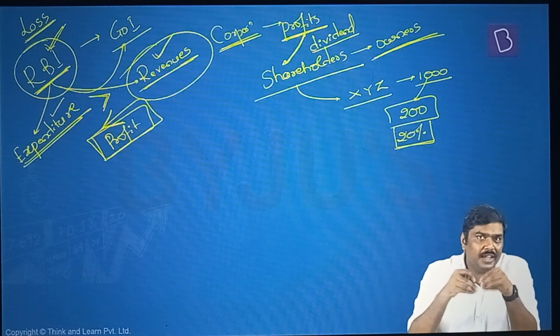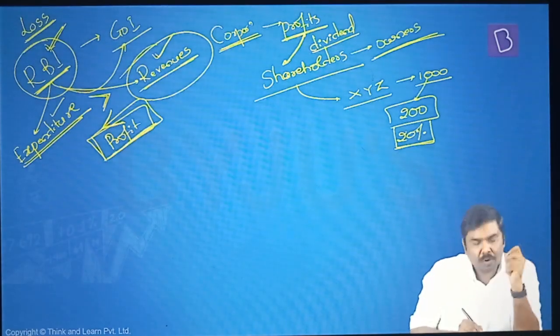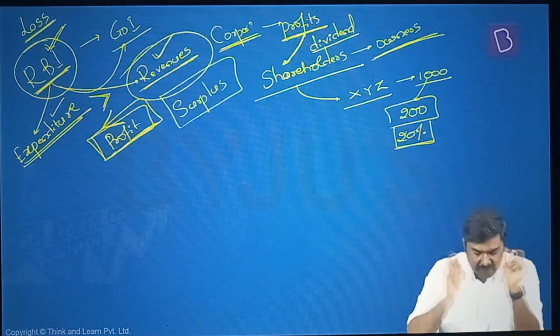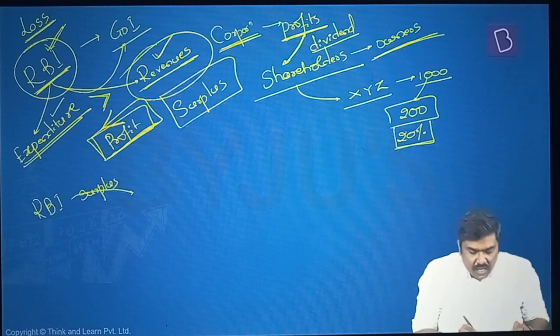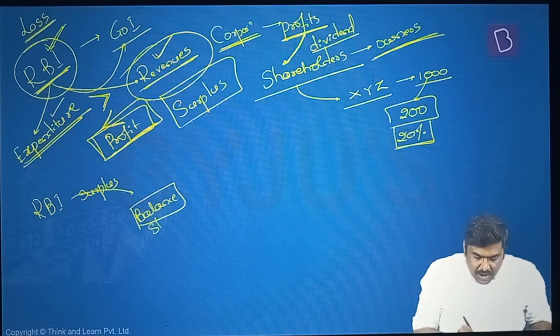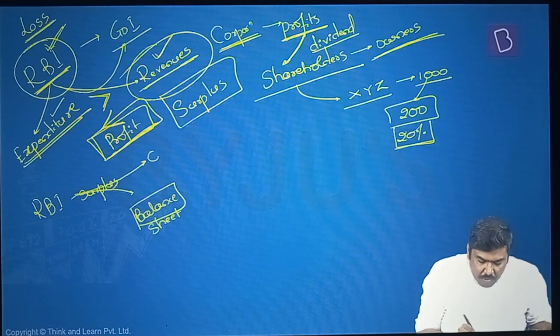Now because RBI strictly is not a commercial entity, rather than using the term profit, we will use the term surplus. And whenever RBI generates this surplus, part of the surplus, is it okay? Imagine this is a surplus here. Part of the surplus, it will transfer to its balance sheet, and remaining it will pay to Government of India.